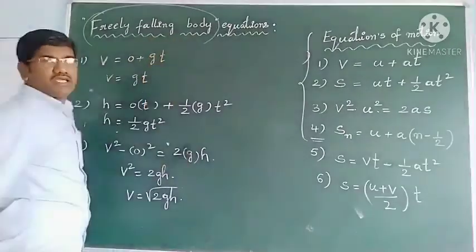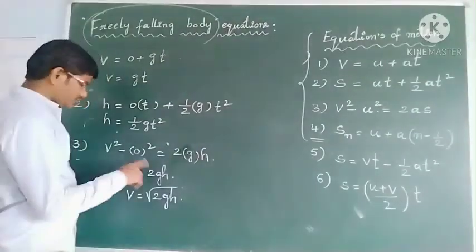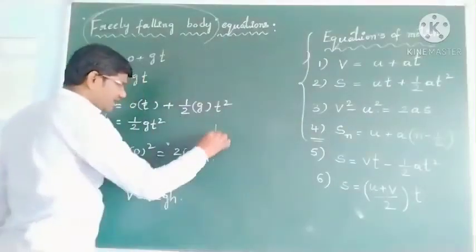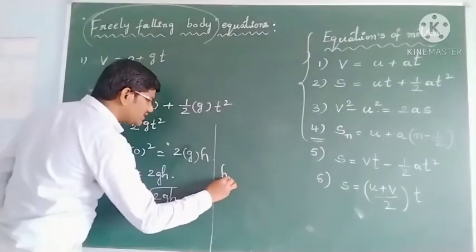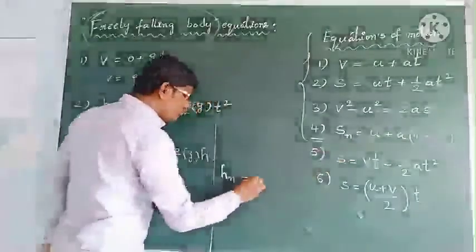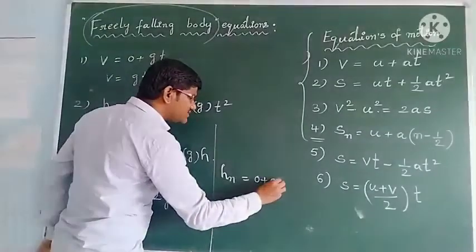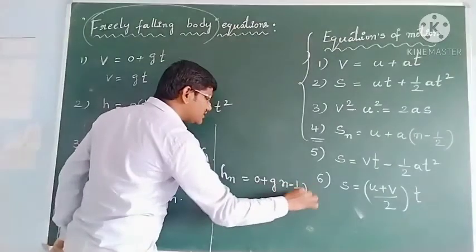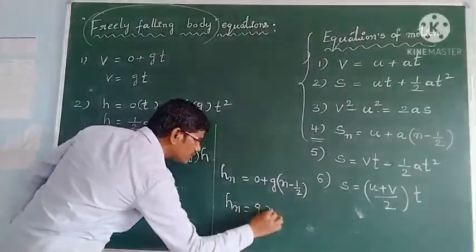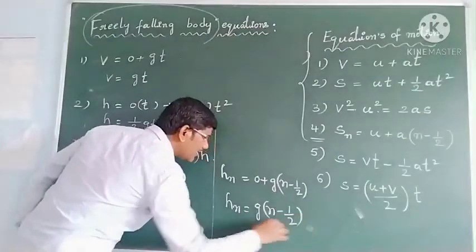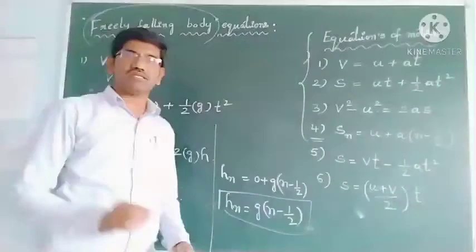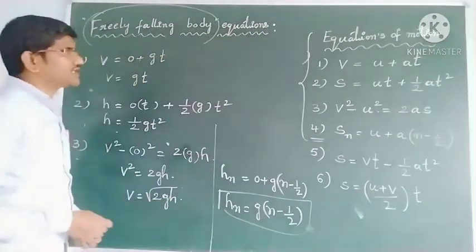So these are the equations for freely falling bodies. Like this is the third equation, and see the fourth equation. Sn means height fallen in the nth second, that is called Hn. Height fallen in the nth second, Hn is equal to u value 0, a value plus g into n minus 1 by 2. Then height fallen in the nth second, Hn is equal to g into n minus 1 by 2. Like this the equations change, students. So these are the equations for a freely falling object.